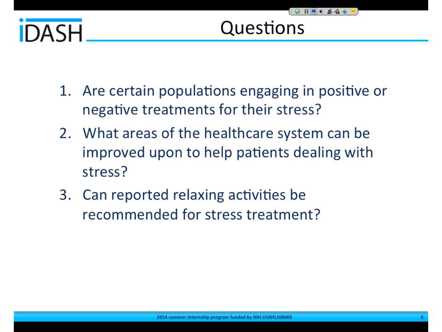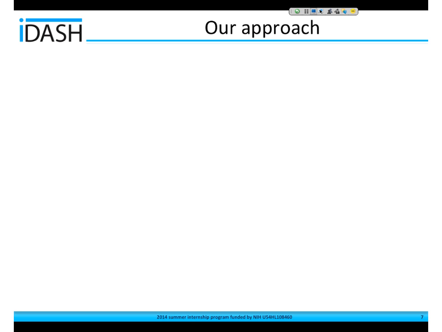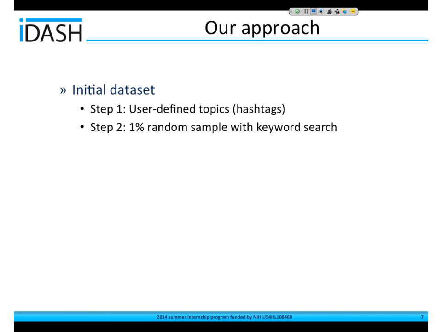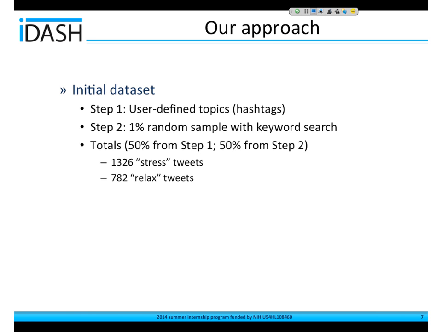So the way that we started this project was first collecting an initial data set. The first step was to find user-defined topics related to being stressed and relaxed, basically using the hashtags. And then once we collected all those tweets, we got the same number from a 1% random sample from the Twitter stream using a keyword search of either stress or relax. And so we had a total of 1,326 stress tweets and 782 relax tweets.